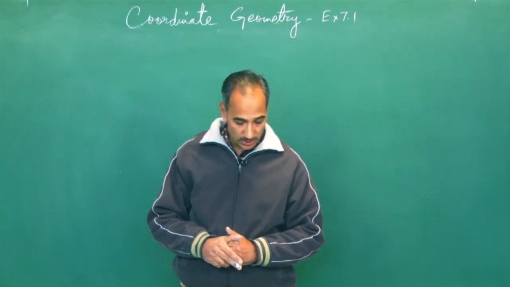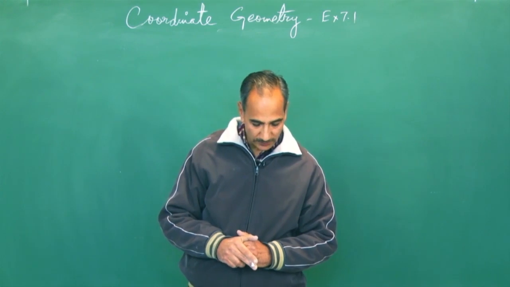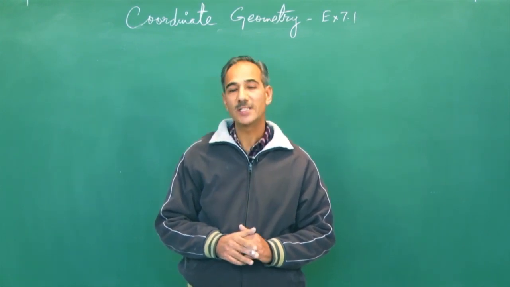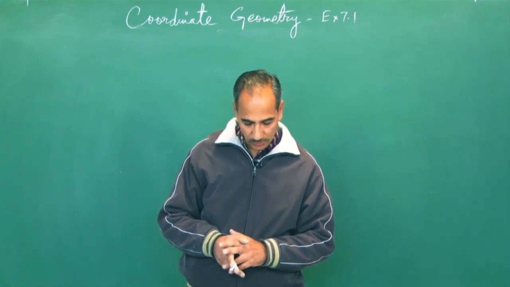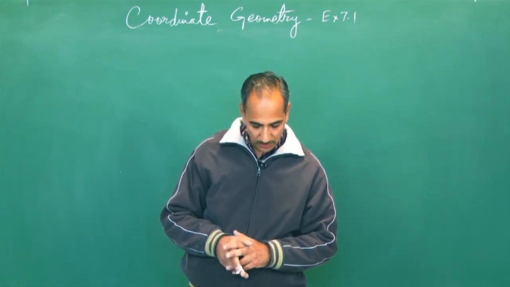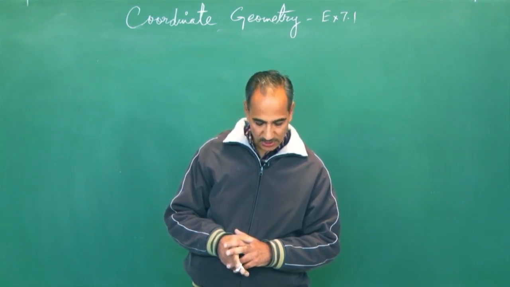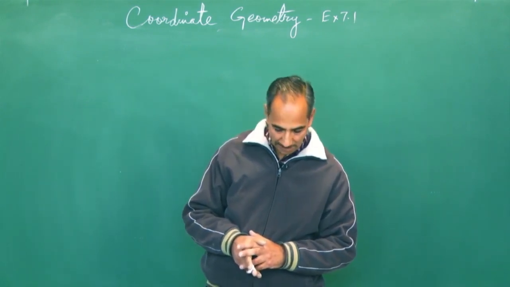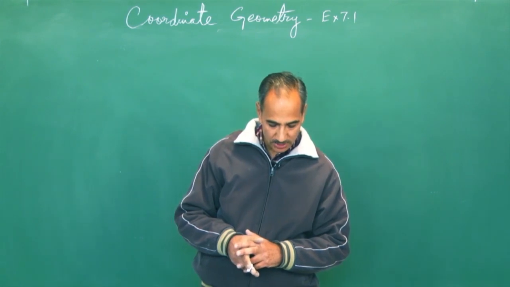So we'll take up question number 5. There's a diagram shown. In a classroom, 4 friends are seated at the points A, B, C, D. This is exercise 7.1, question number 5. Figure 7.8. Champa and Chameli walk into the class, and after observing for a few minutes, Champa asks Chameli.